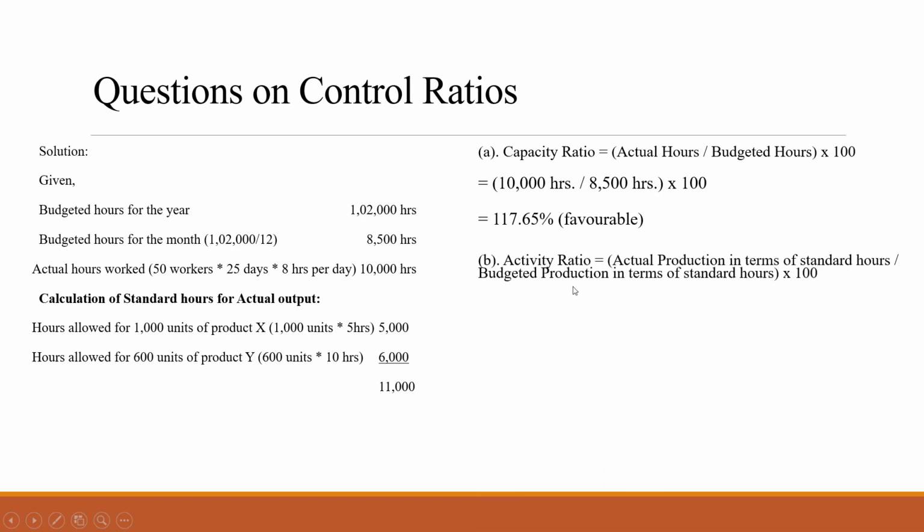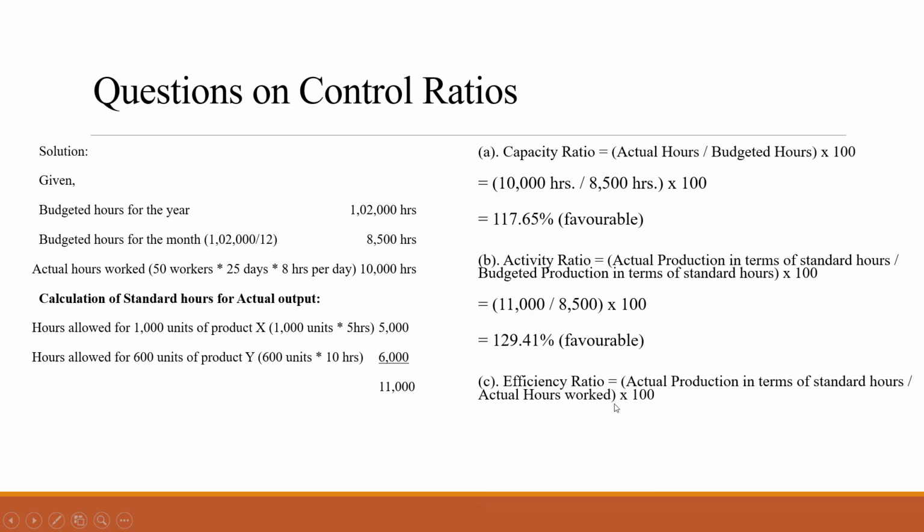Okay. Next, we'll see the activity ratio. Now activity ratio formula is actual production in terms of standard hours divided by budgeted production in terms of standard hours into 100. Now we'll see actual production in terms of standard hours is how much. See here, standard hours for actual output is given here 11,000, right? So 11,000 divided by budgeted production in terms of standard hours. Now budgeted hours we have already calculated, that is 8,500. Into 100 when we do, we are getting the value as 129.41%. Now this is also more than 100, right? That's why we are writing here favorable.